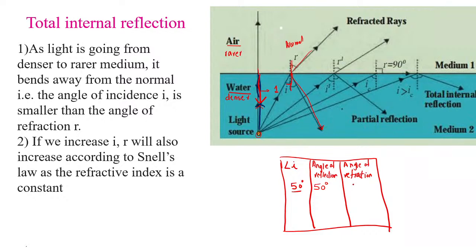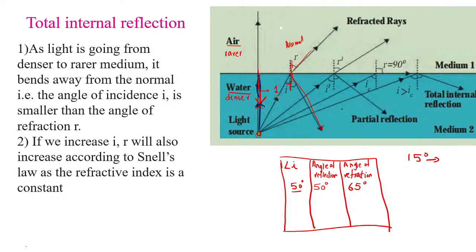So we will assume this angle of refraction increases by 15 degrees. So here we get the answer as 65. These values we are taking just for the sake of understanding. What we have done is considered the first incident ray, and the angle of incidence over here we have assumed as 50 degrees.